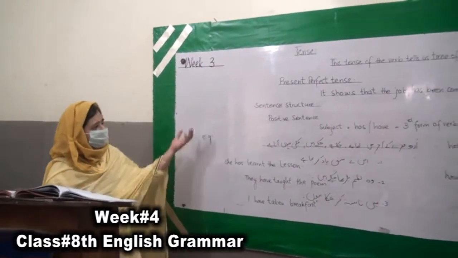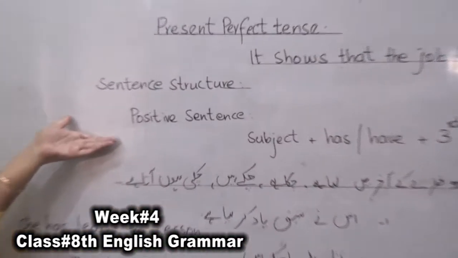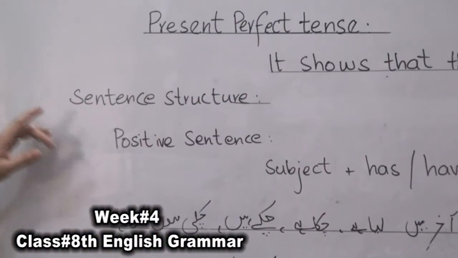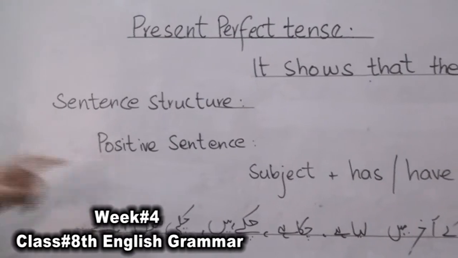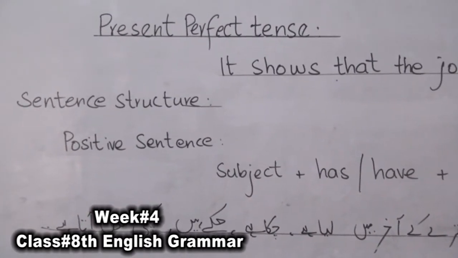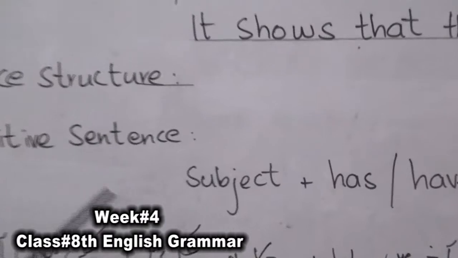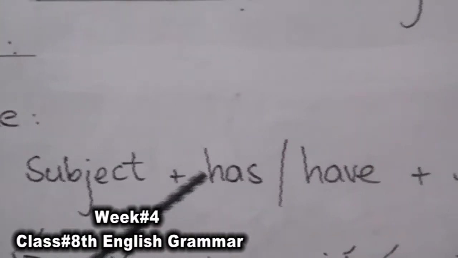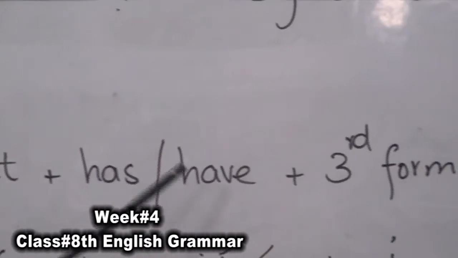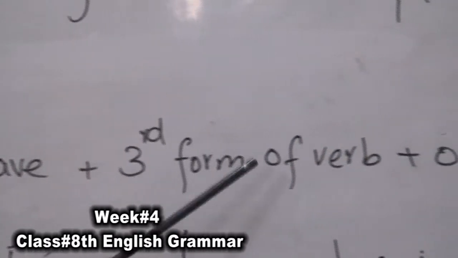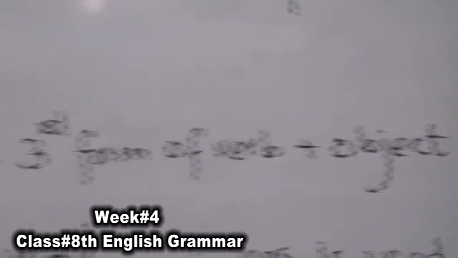Coming to the sentence structure of positive sentences. Positive sentences start with a capital letter and end with a full stop. The sentence structure is: subject plus helping verb has or have plus third form of verb plus object.